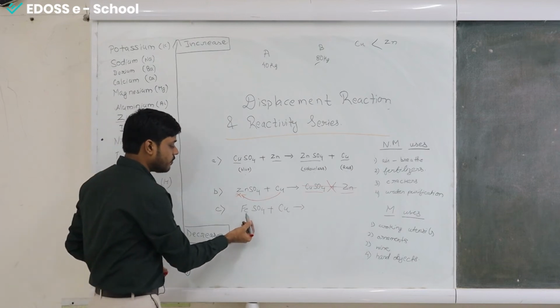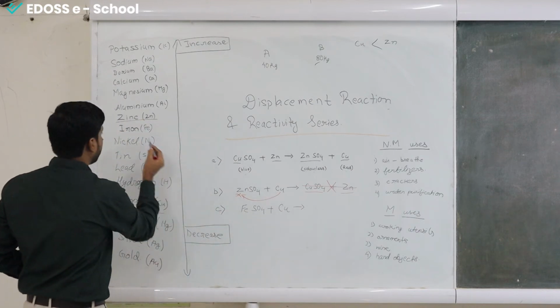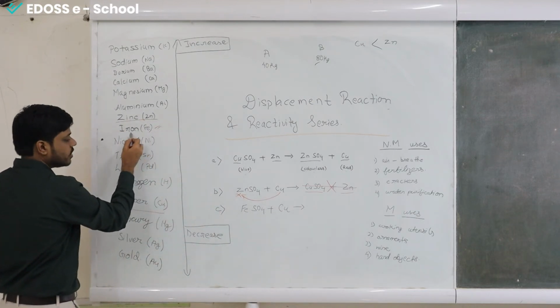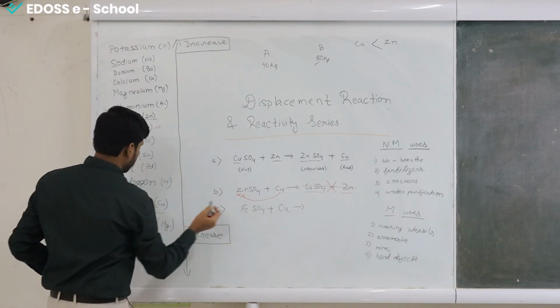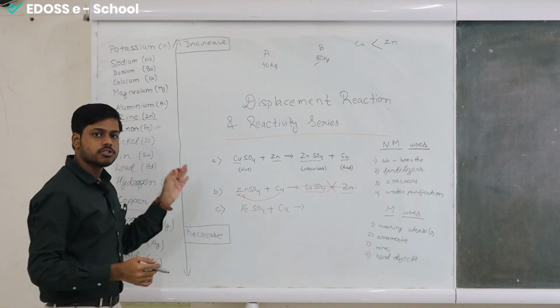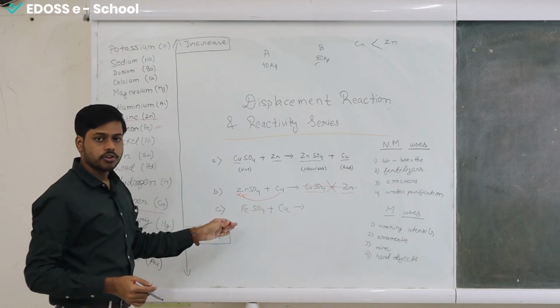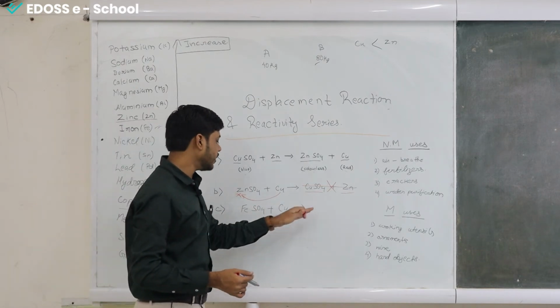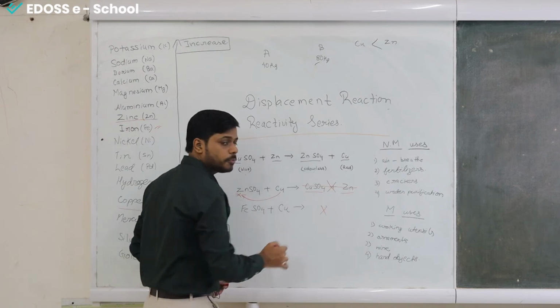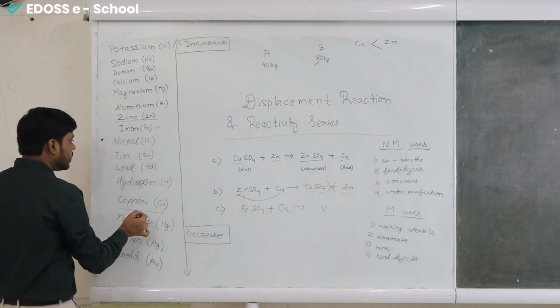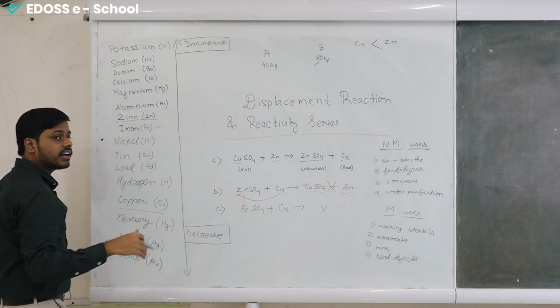Okay, here we have ferrous sulfate. Fe is for iron. Here you can see iron, and copper is down here. You can pause the video and try to solve it yourself, but I am doing it now. This reaction will also not proceed.